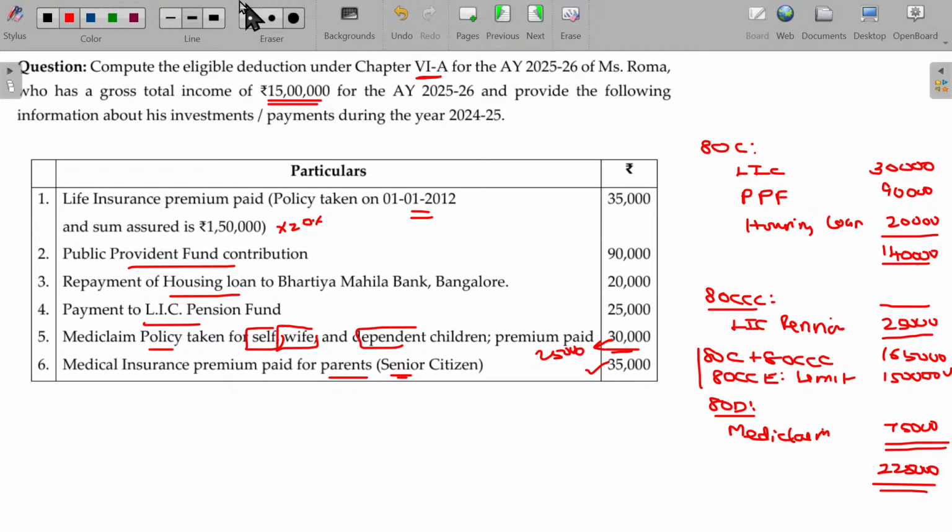I think this is wrong. This one is wrong. 25 and 35, 60,000. Okay, 2,10,000 is deductible. Sorry, 2,10,000 is deductible. Clear? With that, 80D is over.